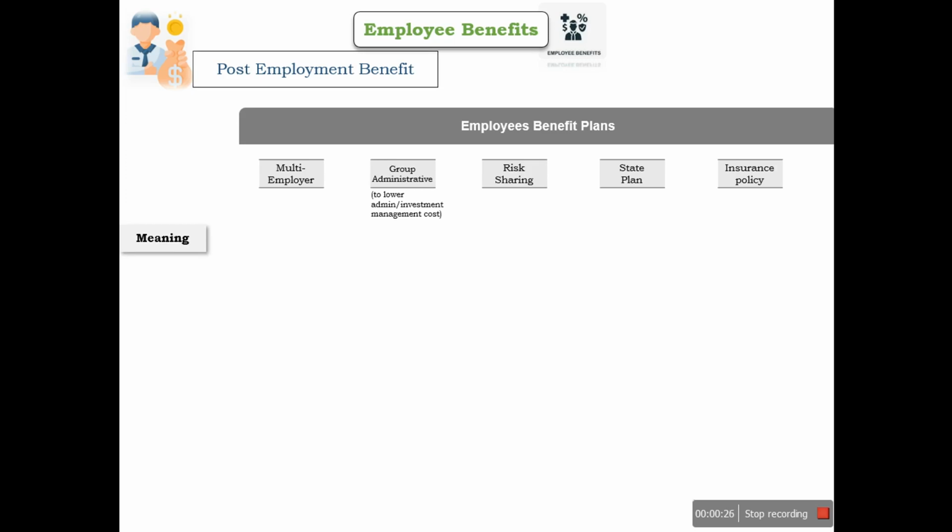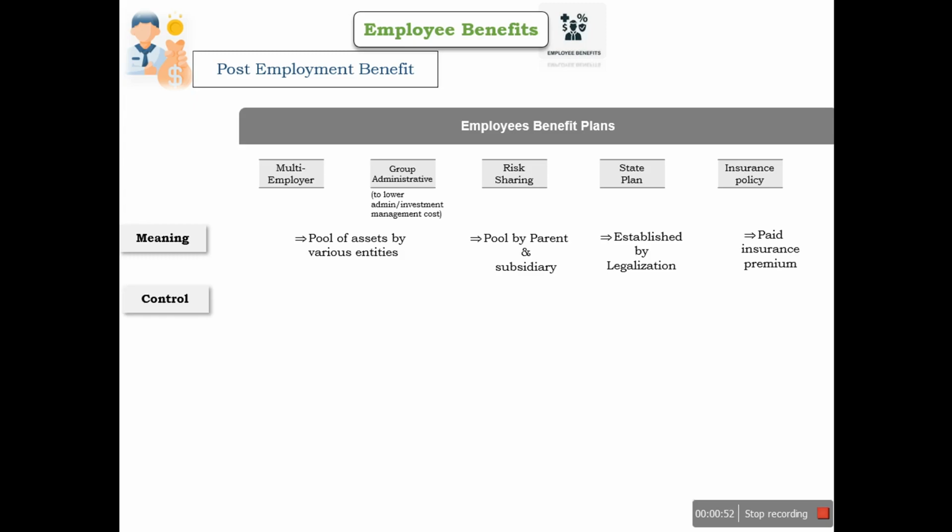In multi-employer and group administrative plans, there is a pool of assets by various entities. In risk sharing, it is a pool of assets by parent and subsidiary companies. Estate plans are established by legislation, and an insurance policy is taken by the entity to fulfill its obligation in respect of employee benefits, and premium is paid.